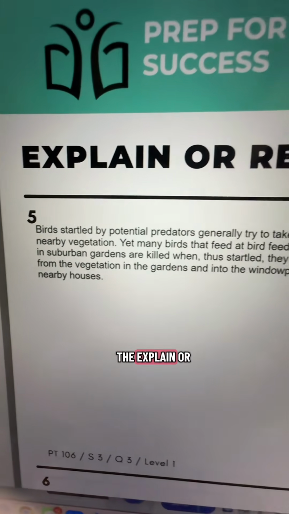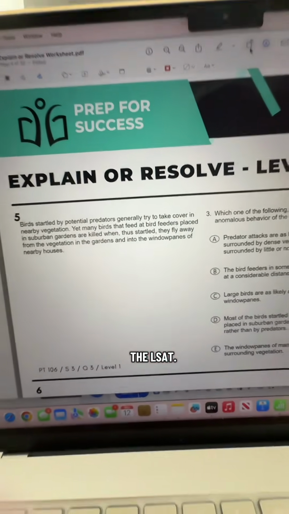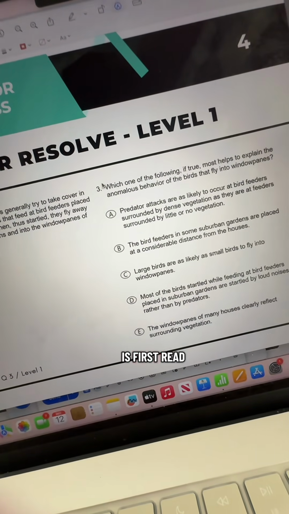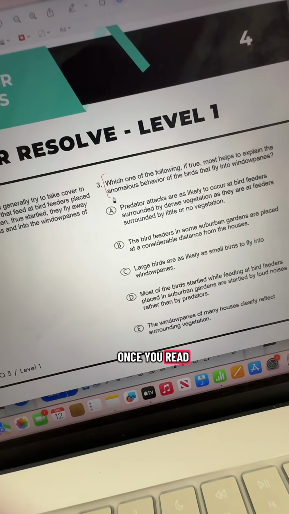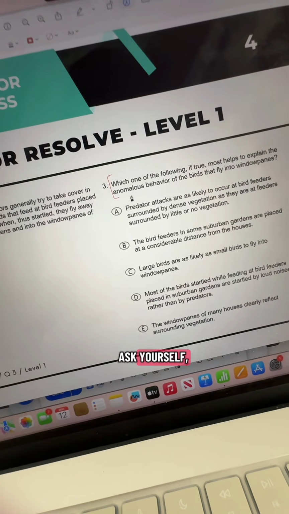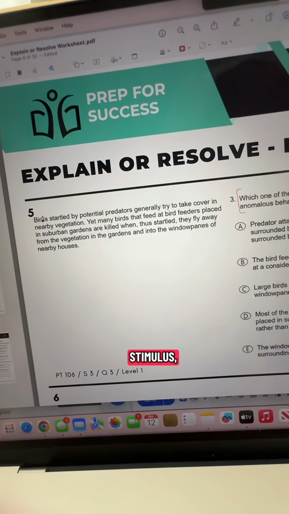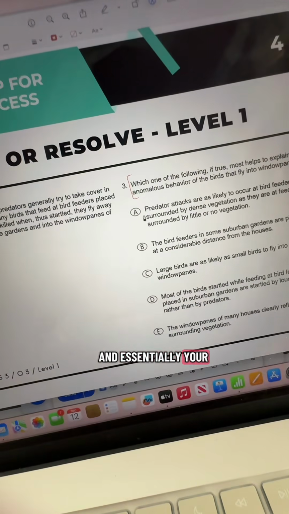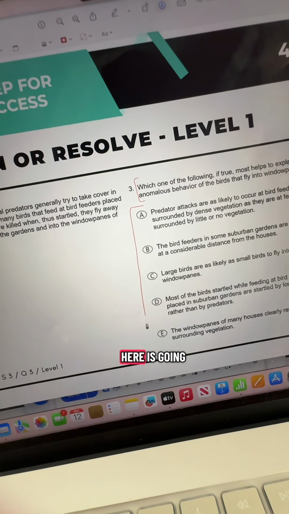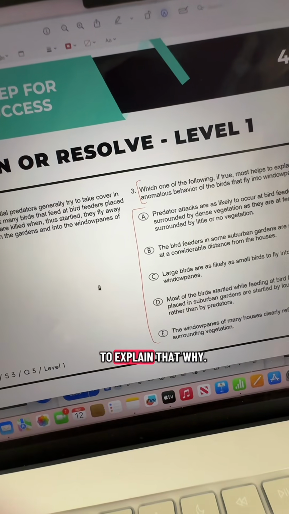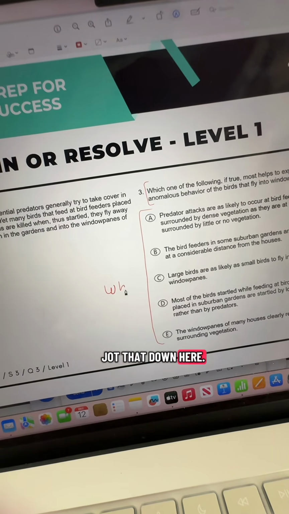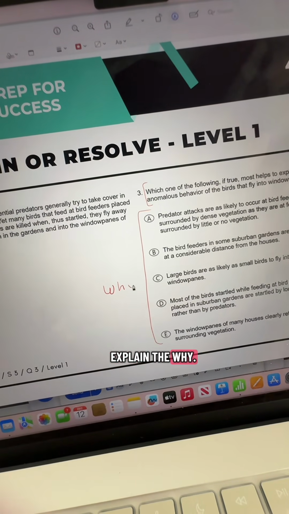So here we're going to talk about the explain or resolve questions on the LSAT. Essentially what you want to do for these types of questions is first read the question stem. Once you read the question stem, you're going to ask yourself, why in the stimulus do we believe that this is happening? And essentially your answer choice right here is going to explain that why. So let me jot that down here. It's going to explain the why.